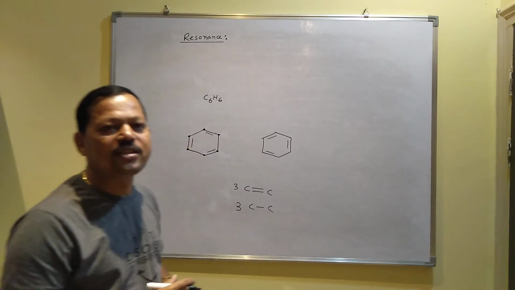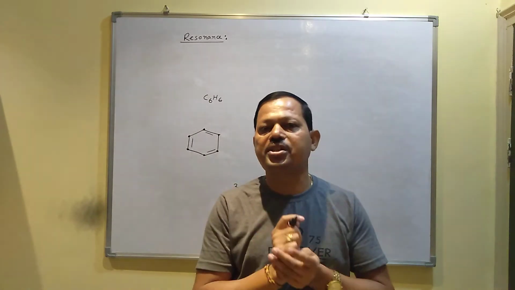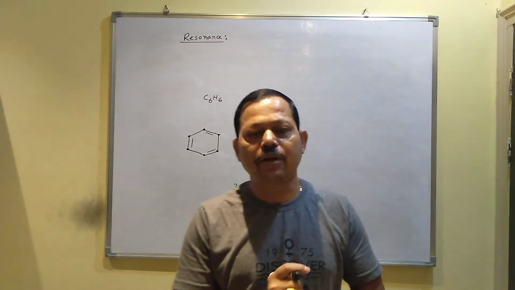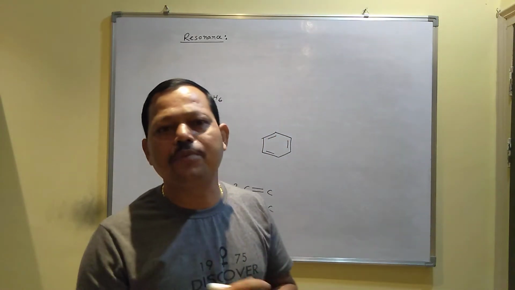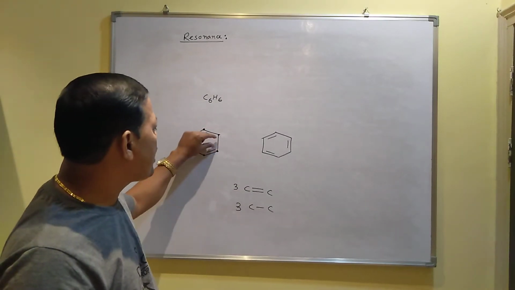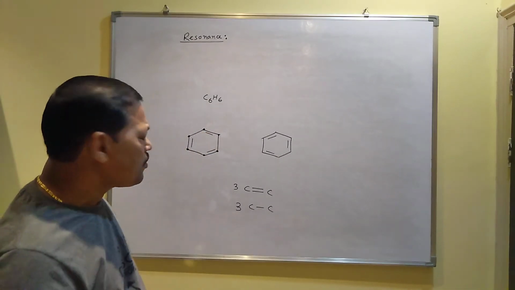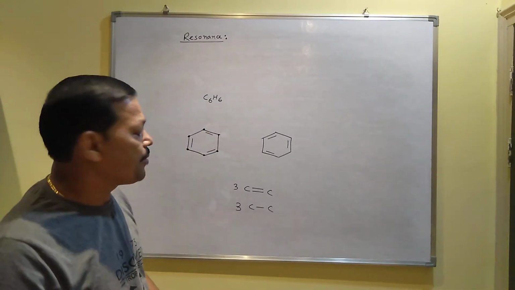So inside the benzene ring, since 3 double bonds and 3 single bonds are present, you should get two types of bond length between carbon and carbon. This carbon-carbon bond should be shorter, and this one should be longer due to the single bond, as you have got the bond length concept.